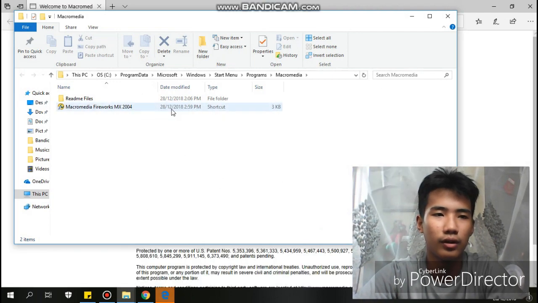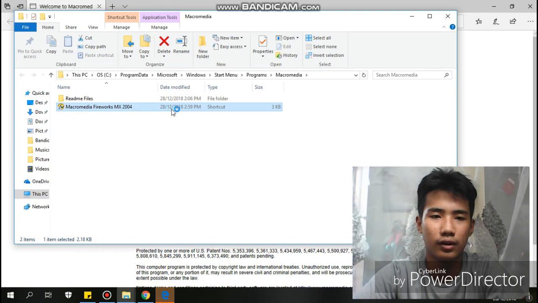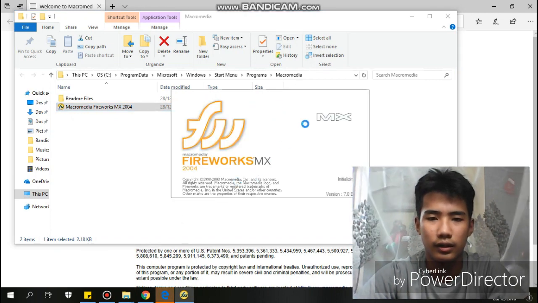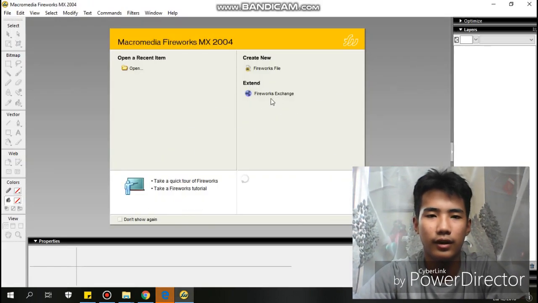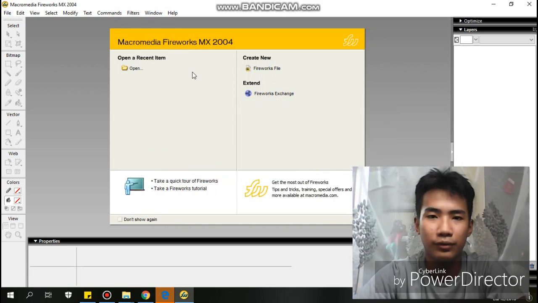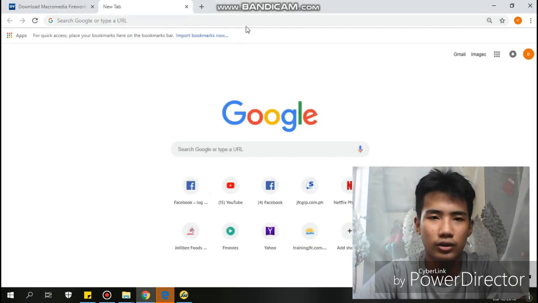Now here we go. The Macromedia Fireworks MX 2004. So some of here, if you first download it, you will encounter some serial code. So just search the code.